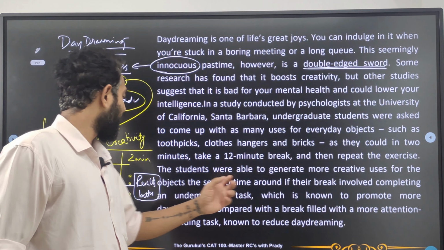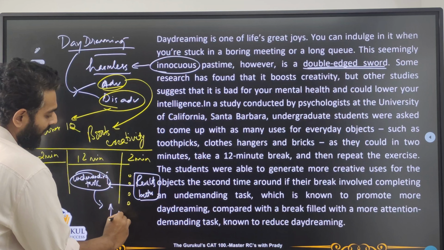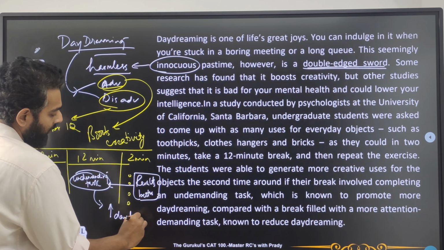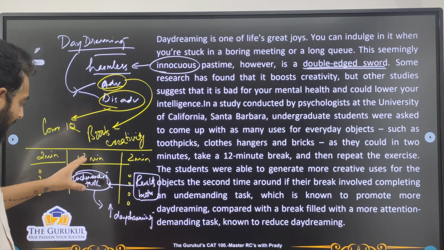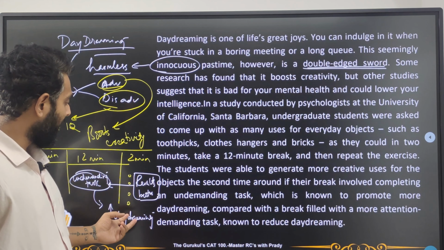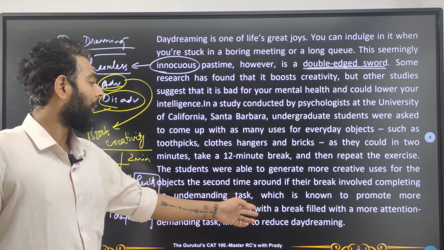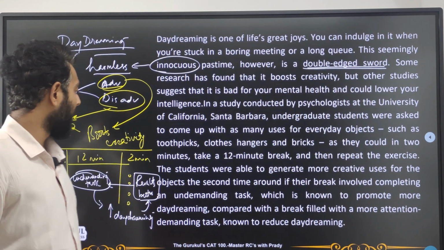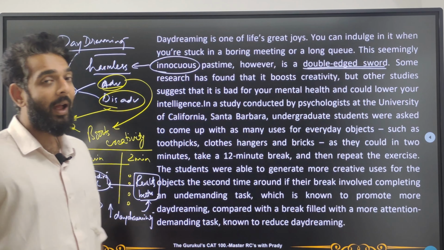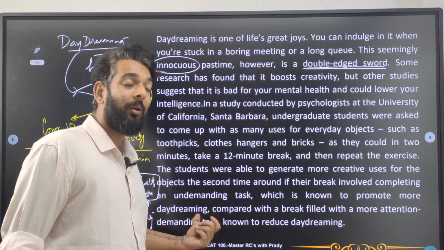Okay, which is known to promote more daydreaming. So this undemanding task promotes daydreaming. Right, so once this undemanding task was taken up and daydreaming was promoted, this resulted in better results, okay, compared to a break filled with more attention demanding tasks known to reduce daydreaming. Okay, so now results were bad if you had a more attention demanding task.